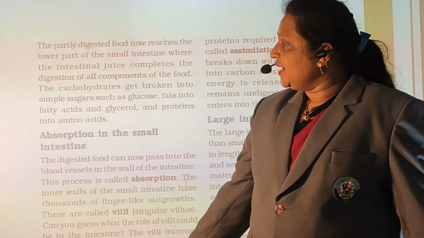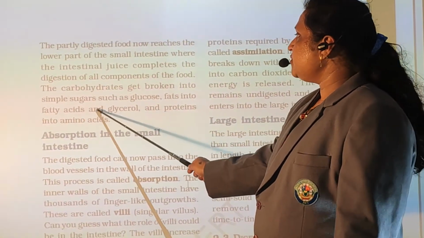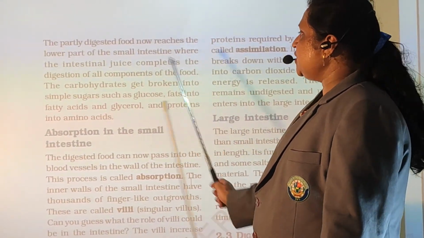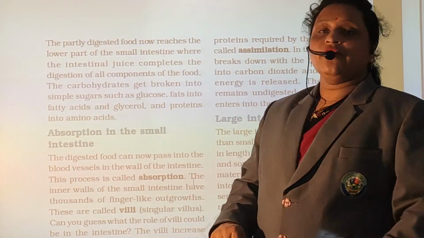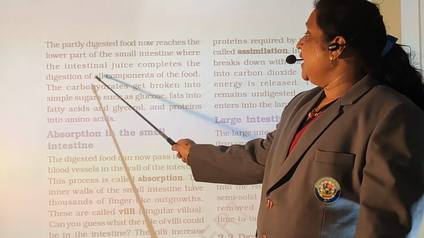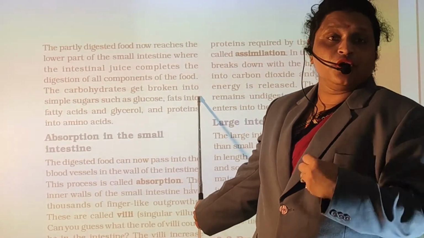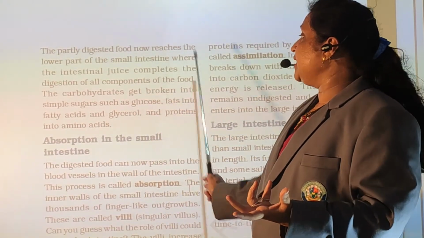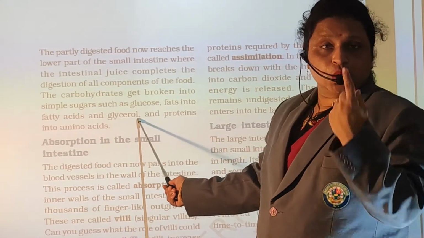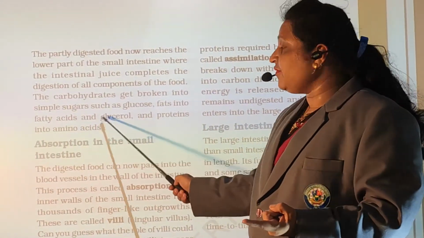the small intestine. The carbohydrates get broken into simple sugars such as glucose, fats into fatty acid and glycerol, and protein into amino acid. What happens then? Carbohydrate gets broken. जो हमने फूड खाया है और फूड में जो कार्बोहाइड्रेट की मात्रा थी उससे क्या हुआ? It gets broken and converted into glucose, sugar or glucose, and also fats into fatty acid.